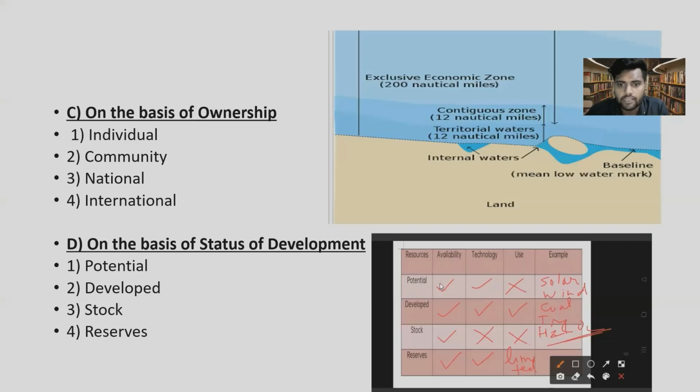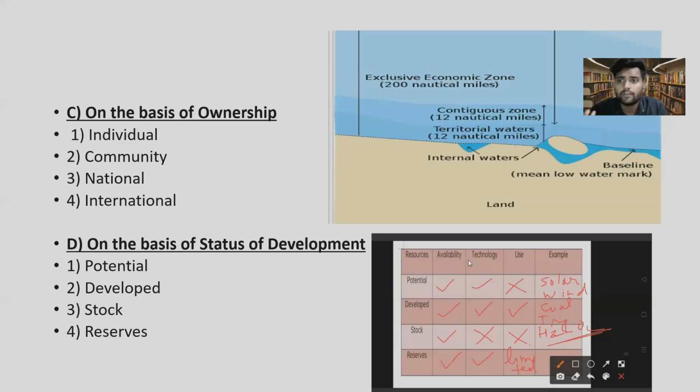Potential resources: they have the ability, we have the technology, but we are not currently using them. Developed: we have the ability, we have the technology, and we are currently using them. And stock resources: we have those resources, but we don't have technological knowledge, so we cannot use them.